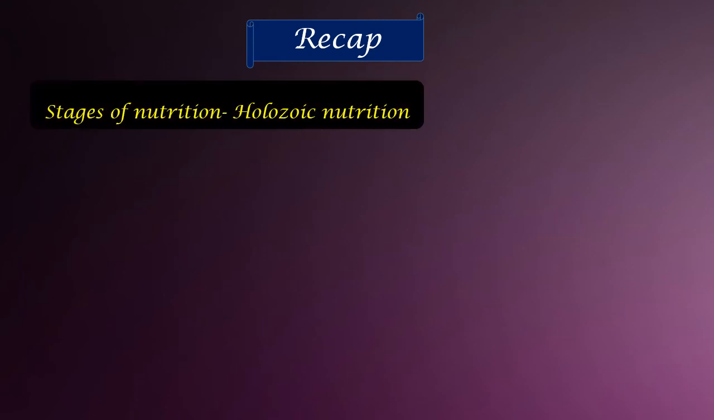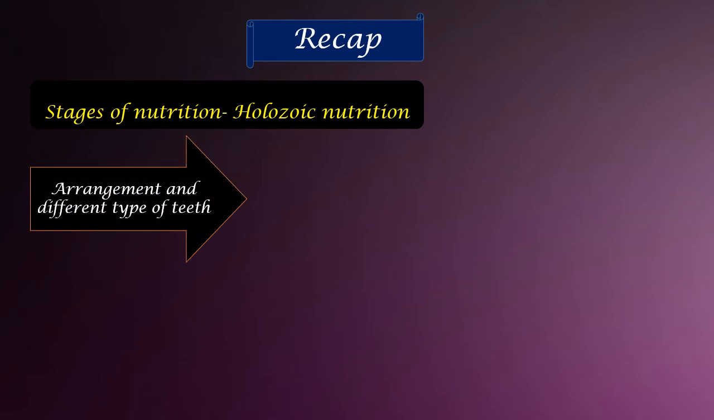So here, coming to the last part of the lesson, we will just have a short recap of whatever we have learned. Okay, so here we discussed the stages of nutrition, which we called holozoic nutrition, where we discussed 5 different processes in it: ingestion, digestion, absorption, assimilation, and egestion. 5 different steps we discussed in different organisms.